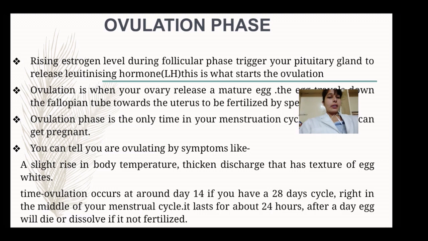What is the timing of ovulation? It occurs around day 14. If we are having a regular 28-day menstruation cycle, ovulation will start at exactly day 14, right in the middle of your menstruation cycle. It lasts for about 24 hours, and after a day the egg will die or dissolve itself if it is not fertilized. So the lifespan of the ovum is less in comparison to the sperm. If it is not fertilized within 24 hours, it will be dissolved automatically.